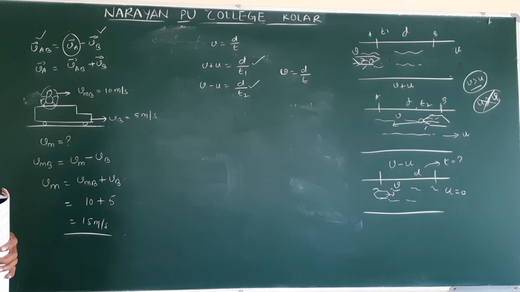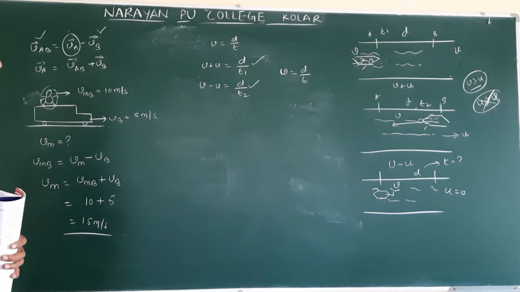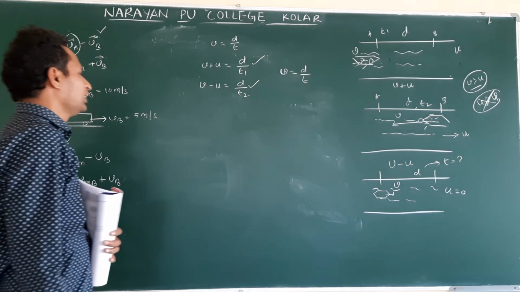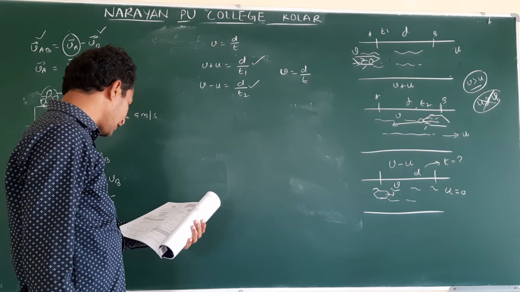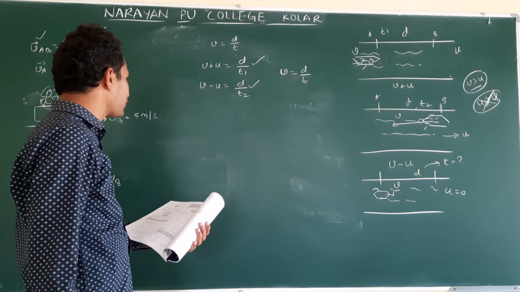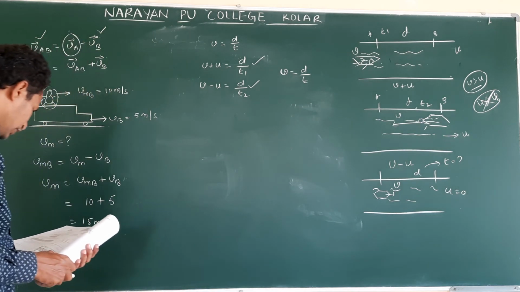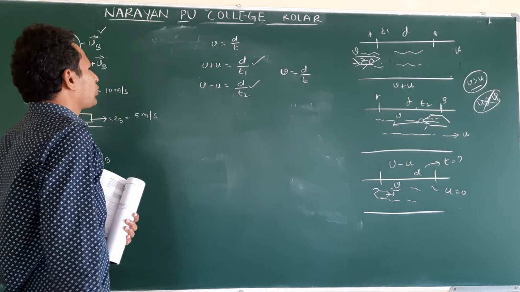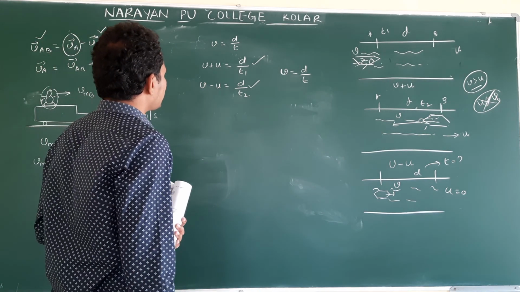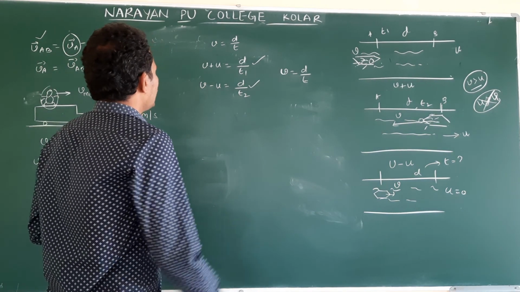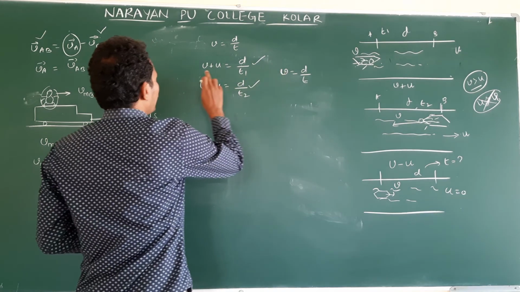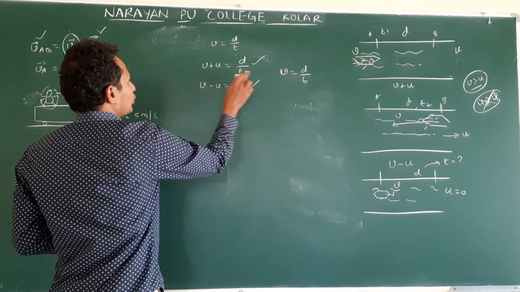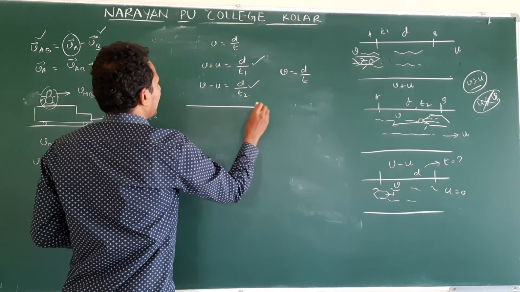Clear? Now they are asking for time t. They have given time in terms of t1 and t2. So we need to find the time in terms of t1 and t2. Clear? Then we need to solve these two. So we have the v term. See, you add these two. What do you get by adding?